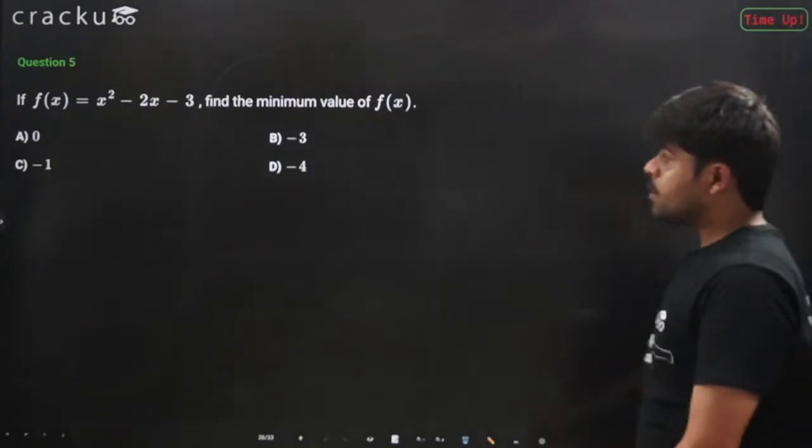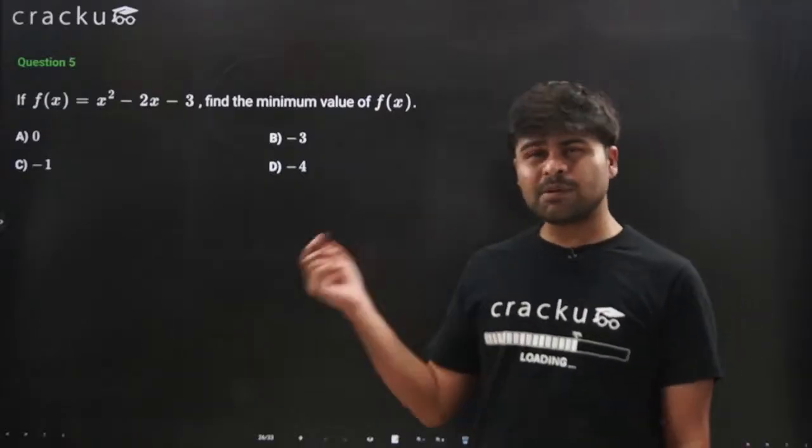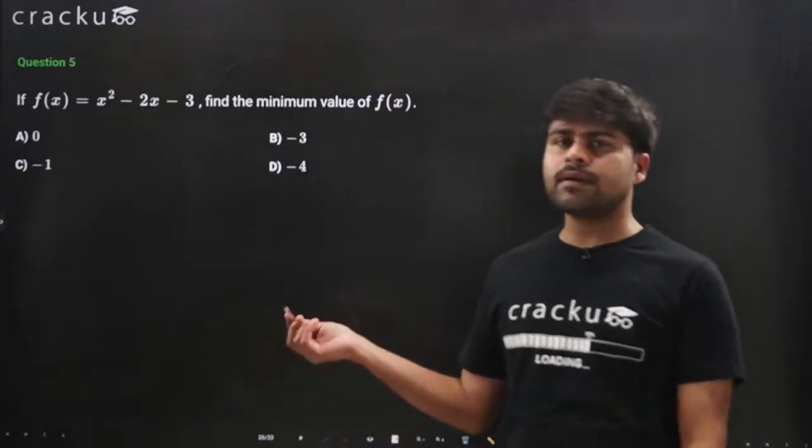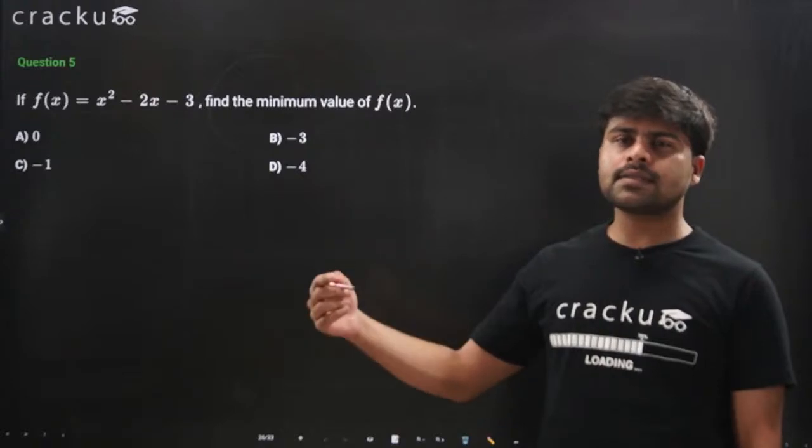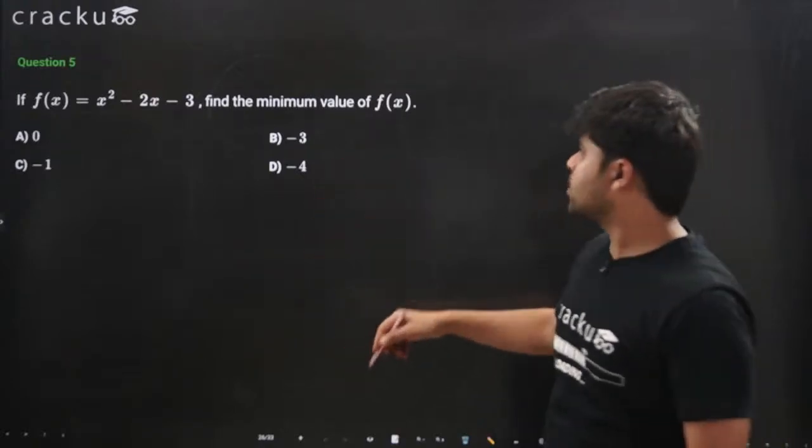Okay, I think it's time. Before this, we should have discussed the minimum value of a quadratic function. We didn't really get the time. So let's discuss this now and then we'll try to solve this question.